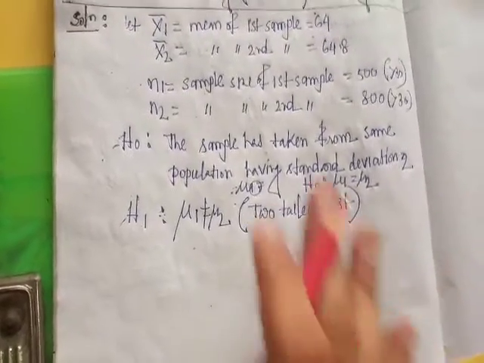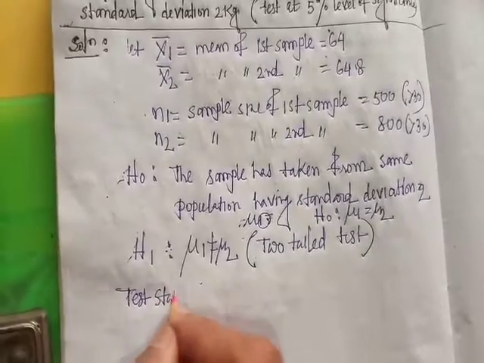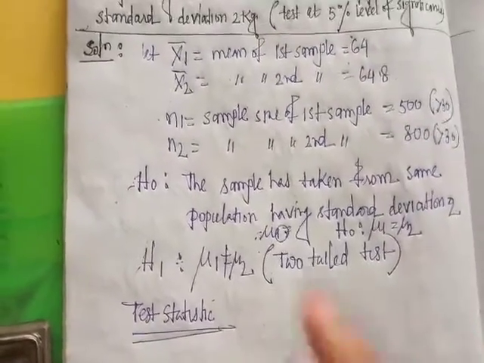Test statistic. Since this is a large sample test, we use the z test.